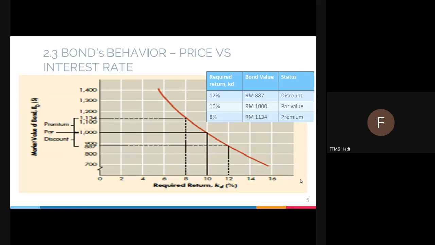I give you an analogy of yourself. If you are given a choice, you want to buy a car and apply for a loan from the bank, which is hire purchase. If bank A is offering you 3% and bank B is offering you 2% interest, that means if you choose bank A, you have to pay 3%, but if you choose bank B, you only pay 2%. Definitely you want to choose 2% because you will pay less compared to bank A.